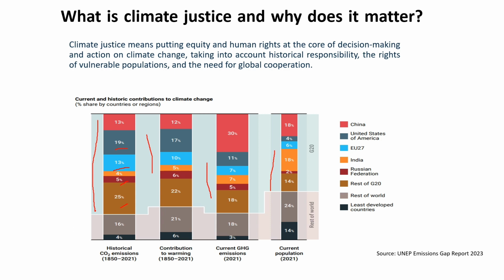And if we look at the contribution, then around 17% of the global warming is from the USA, then 10% is from the European Union, again 6% from the Russian Federation, and 22% from the rest of the G20 countries. And if we look at the least developed countries and the rest of the world, you can see they all lie at the bottom, and comparatively it is less. The contribution to global warming and historical emissions is less if we compare to the developed countries.